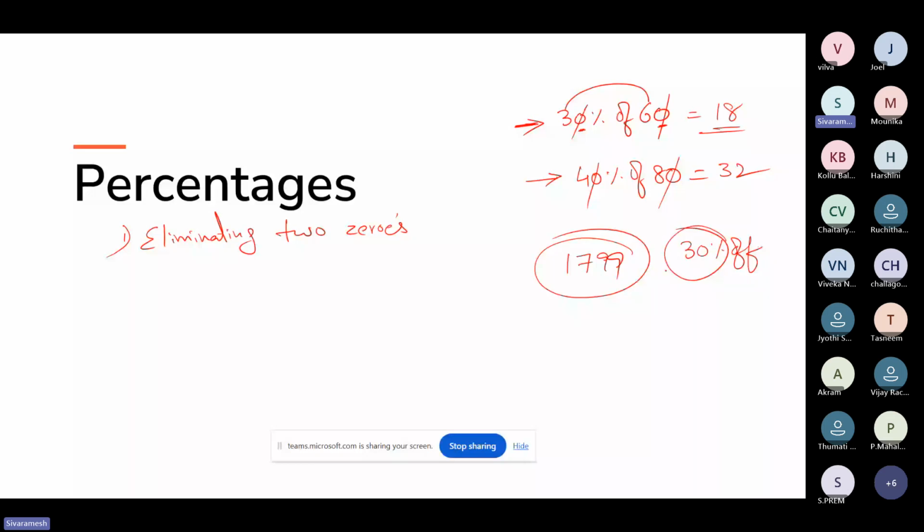So you should understand how much discount you are getting and how much you need to pay. You cannot decide every time. Sometimes in the billing counter, there might be chances that they may commit some mistakes or add some extra amount. You should be clear about how much you need to pay. For 1799 jeans, you are getting 30% off. So you should be in a position to calculate in your mind how much discount you are getting and how much you need to pay.